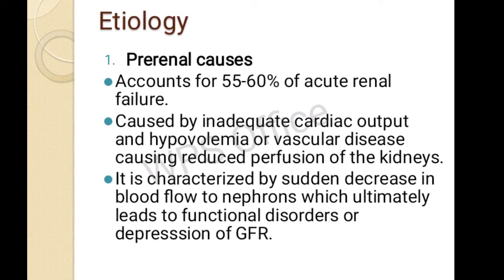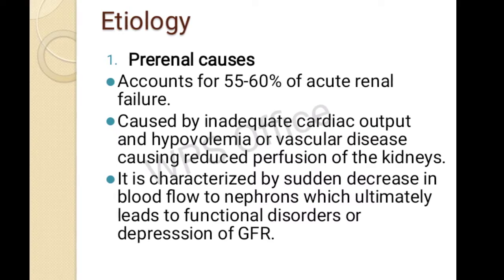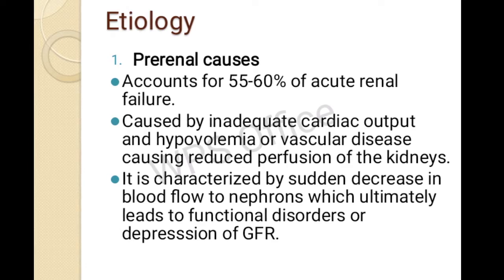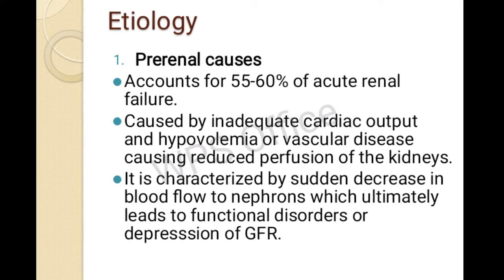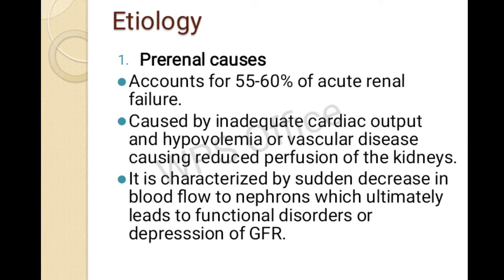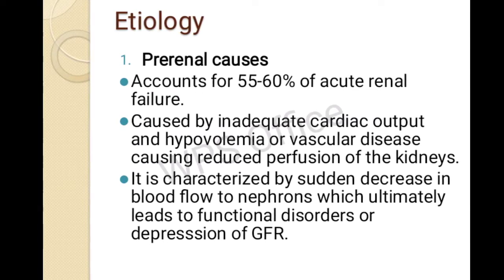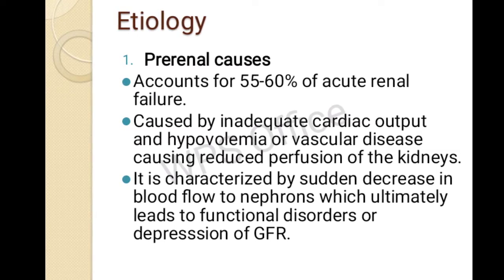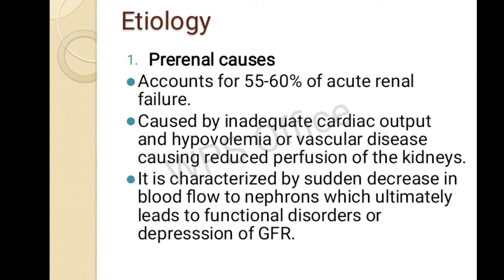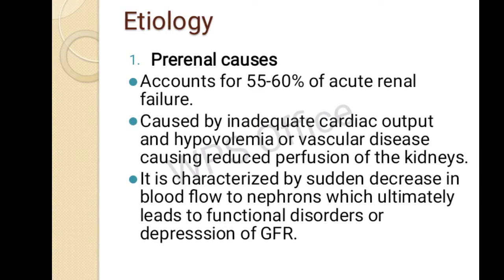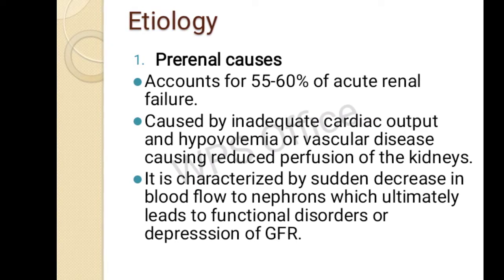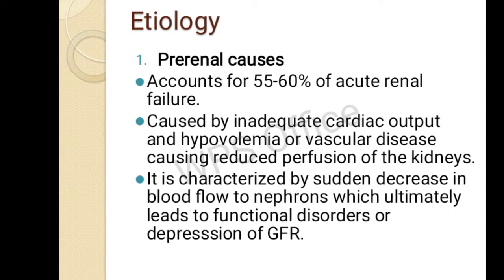So in the pre-renal causes, the factors decrease the effective blood flow to the kidney. If there is not enough blood flow to the kidney, then it is known as pre-renal, and it will automatically cause a decrease in the glomerular filtration rate.